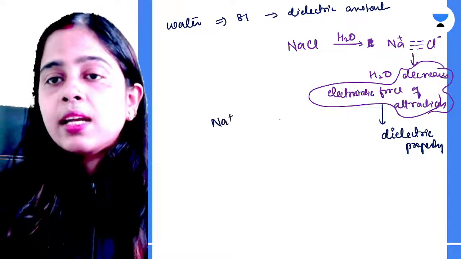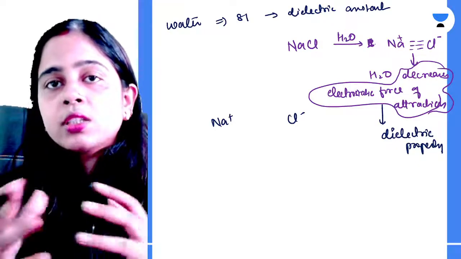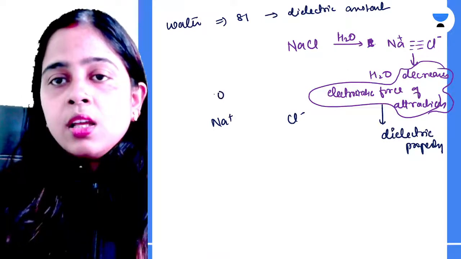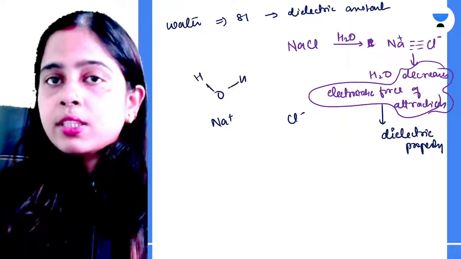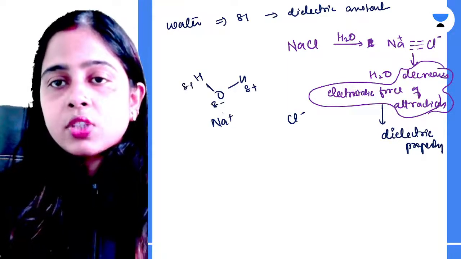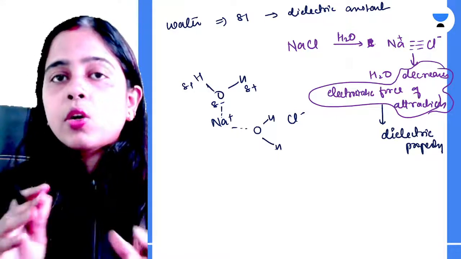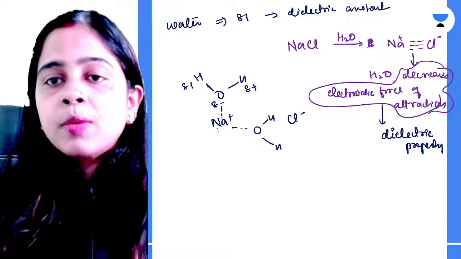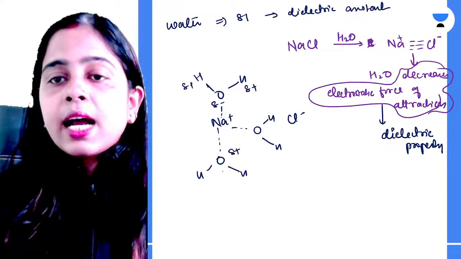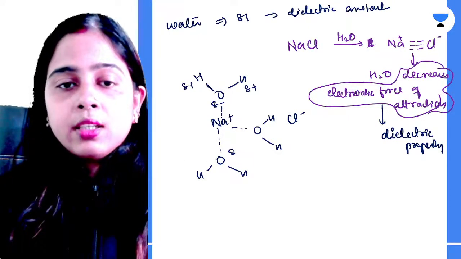Na+ is there and Cl- is there. Due to the decrease in the force of attraction, they get separated, and now the water molecules will come like this. All of you know water is a polar solvent, so it has delta positive and delta negative charges. The oxygen atoms of the water molecules will encircle the sodium ion in such a way that it will not go back and form a bond with the chlorine ion.